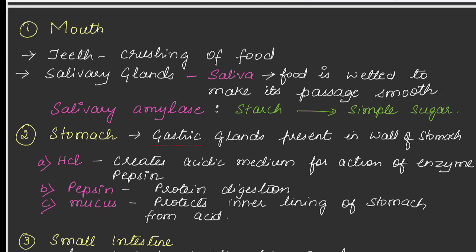And then mucus. Mucus will protect the inner lining of the stomach from the acid. You know that hydrochloric acid can burn the inner wall of the stomach. Therefore, to avoid that, mucus will be produced in the stomach.